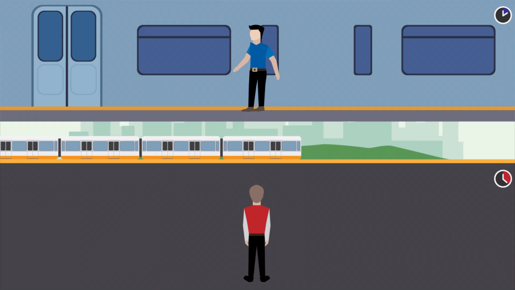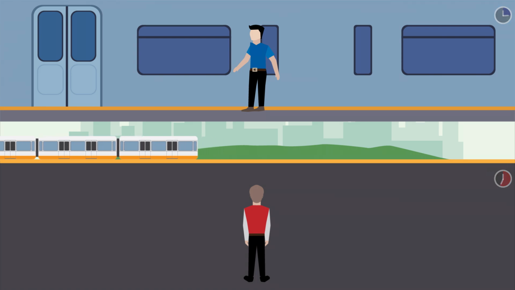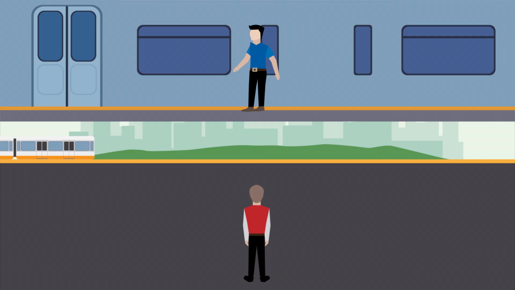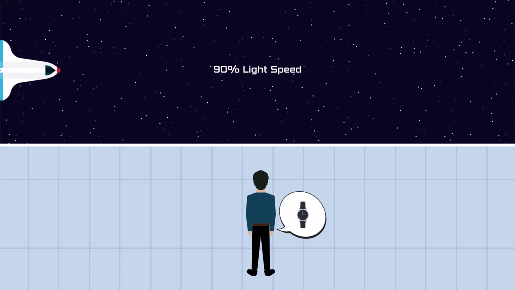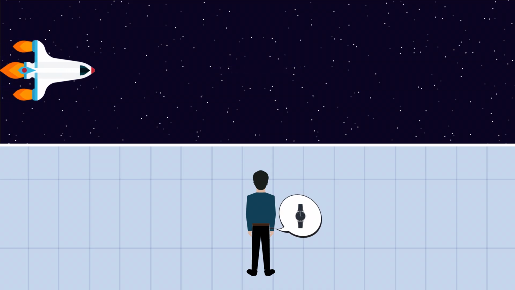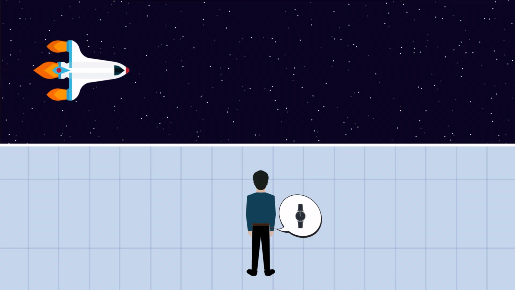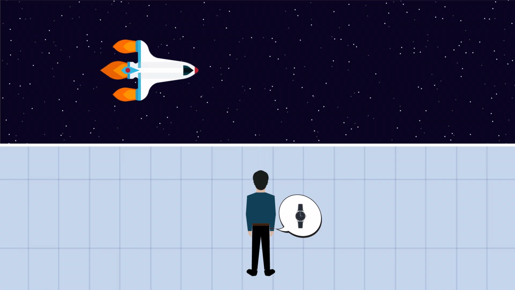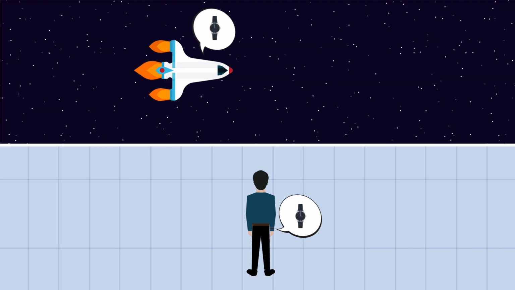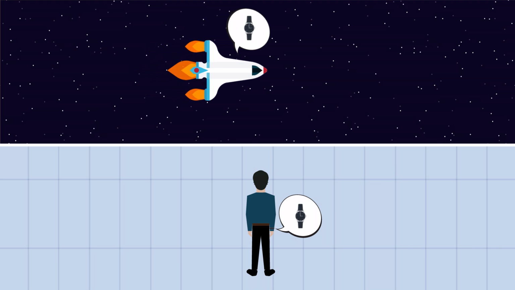Now this is a half-lie. Earlier, by saying that time is not absolute but relative, what was meant is that just like the motion of an object in classical mechanics, time is also relative. Let's look at an example. We have one observer stationed on Earth and another who is moving inside a spaceship at 90% the speed of light. Time for our observer on Earth according to his wristwatch is moving normally. 1 second is equal to 1 second and his heart is beating at a normal rate. Similarly, time for our observer on the moving spaceship according to his wristwatch is also moving normally.